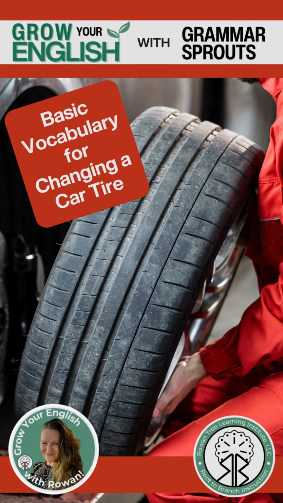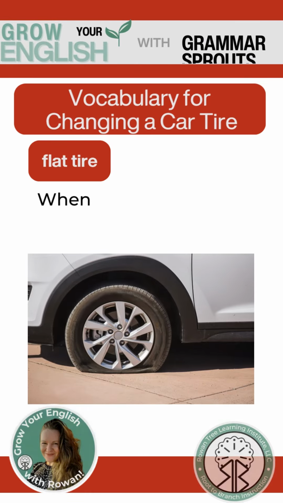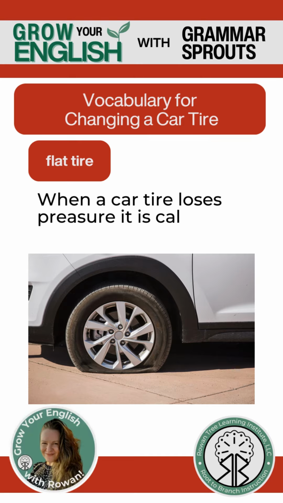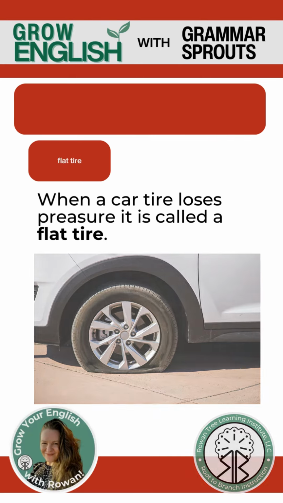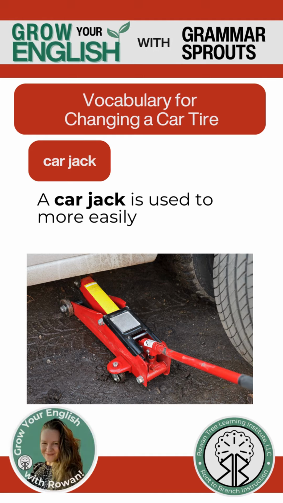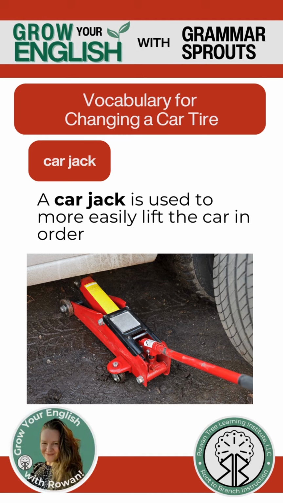Basic vocabulary for changing a car tire. Flat tire. When a car tire loses pressure, it is called a flat tire. Car jack. A car jack is used to more easily lift the car in order to replace the tire.